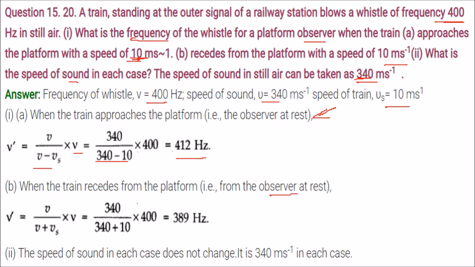Now when the train recedes from the platform, that is, away from the observer who is at rest, this gives you v by (v plus vs) into the frequency. All these values are known to us. Put them in, we get 389 Hertz. In the third part, what is the speed of sound in each case? The speed of sound in each case never changes. The speed will remain the same. The frequency only changes.